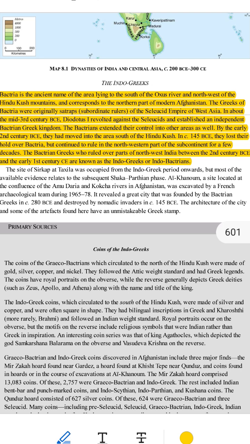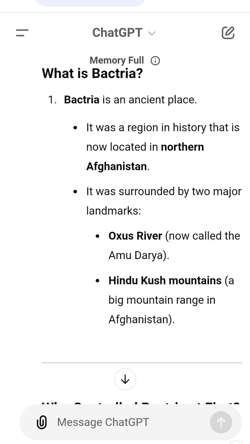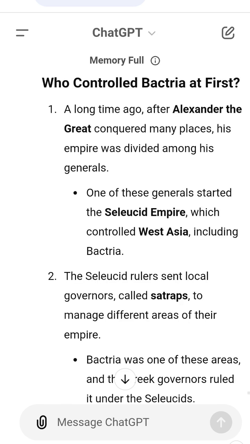2. One day, the mayor, Diodotus I, decides he doesn't want to follow orders anymore. He declares the town independent and starts ruling on his own. 3. Over time, this town becomes very powerful and conquers nearby areas. It even takes control of some parts of India.